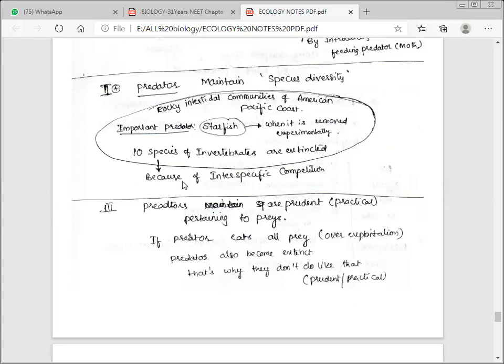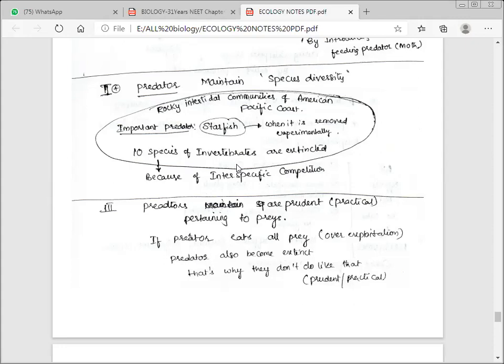Because they fight each other, because of interspecific competition. No leader, all the prey fight each other and they become extinct. So we proved here that predators help in maintaining the species diversity in a community by reducing the intensity of the competition among competing prey species.